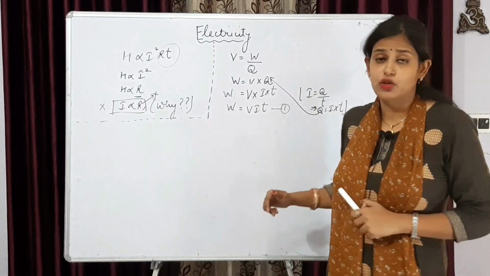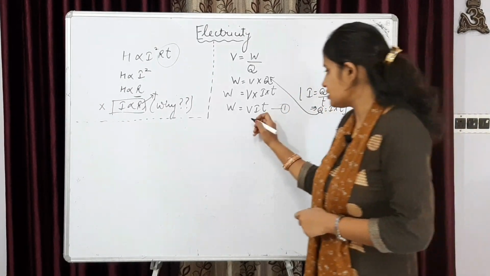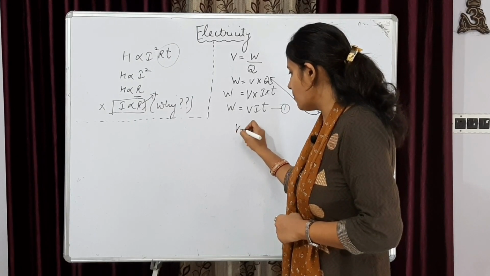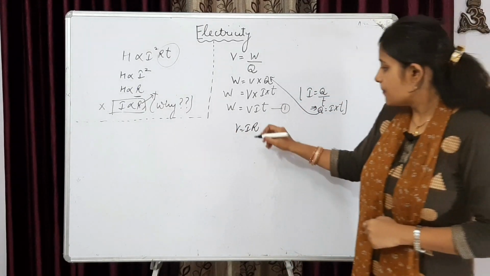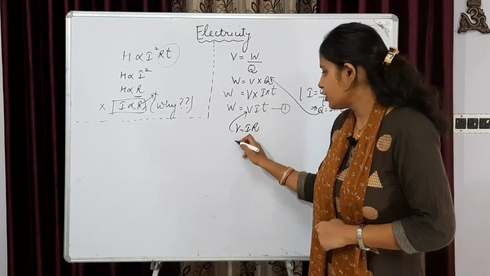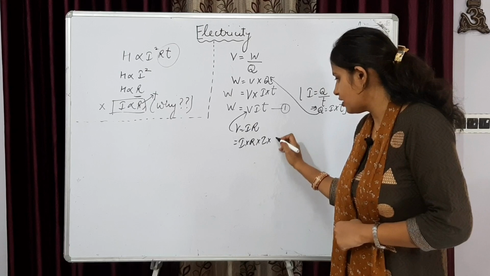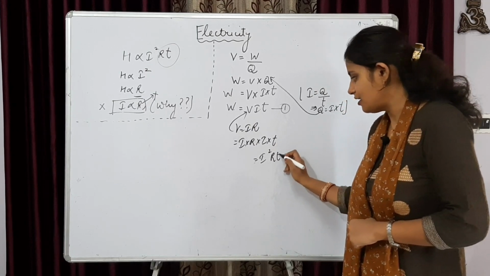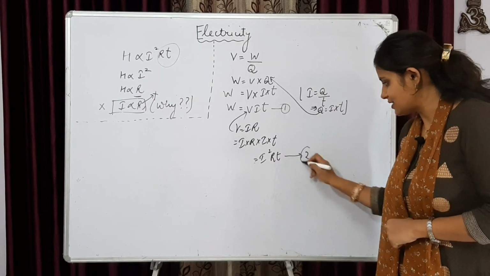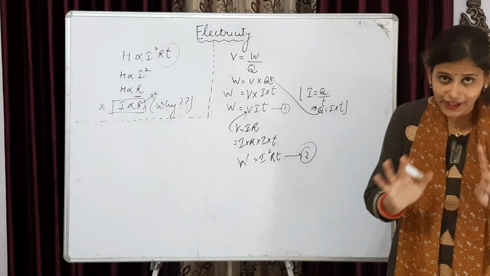With this we can derive two more relations. If we put Ohm's law here, V equals IR, putting the value of V here, you will get IR into I into T, that is I square RT, which is the second relation. It is also work. Don't get confused.